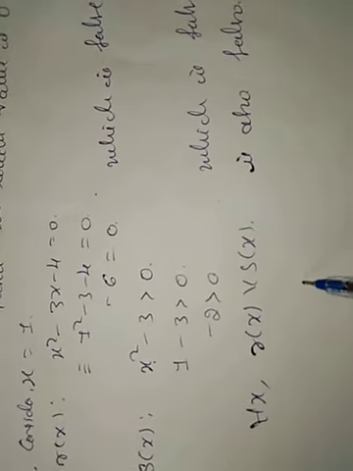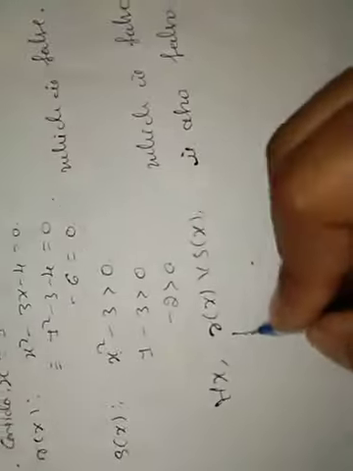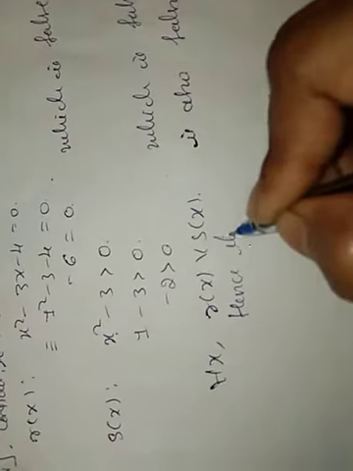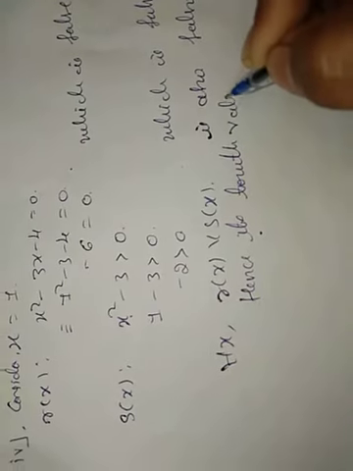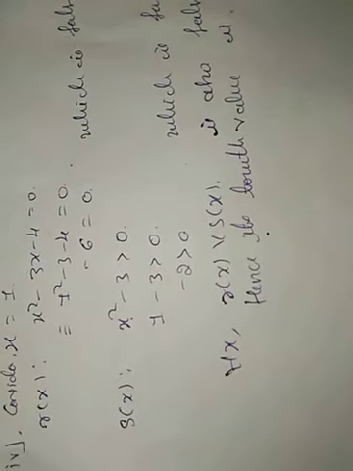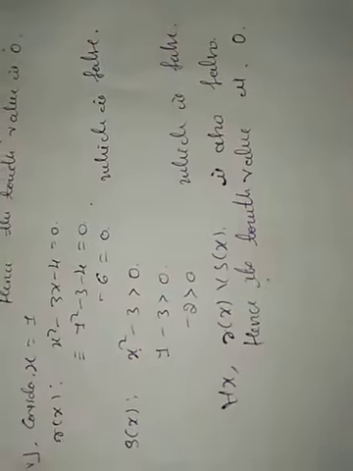Therefore, the entire quantified statement is false. Hence, its truth value is 0.